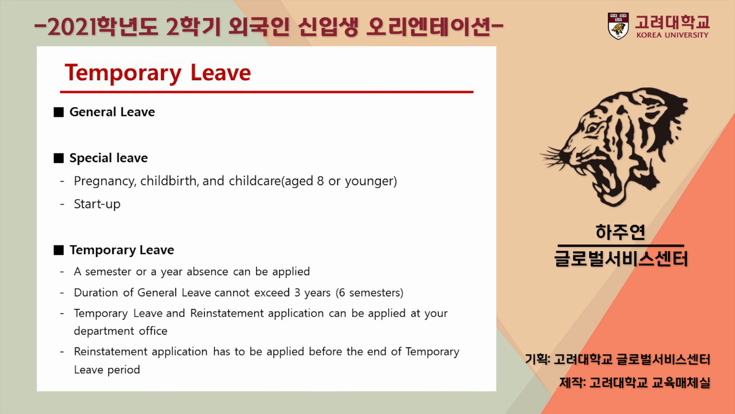In the case of leave of absence, or in other words, temporary leave, it will be either general leave or special leave. For special leave, we have pregnancy, childbirth, and childcare for ages 8 or younger, and startup. For temporary leave, a semester or year of absence can be applied. And please be reminded the duration of general leave cannot exceed 3 years. Temporary leave and reinstatement application can be applied at your department office. Reinstatement application has to be applied before the end of the temporary leave period.